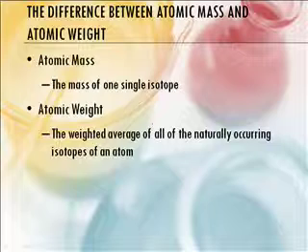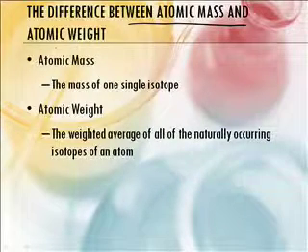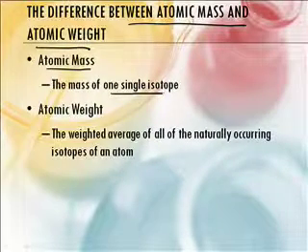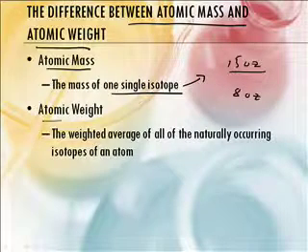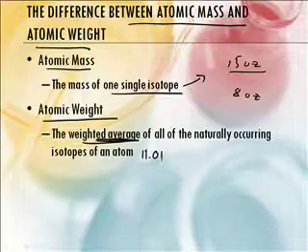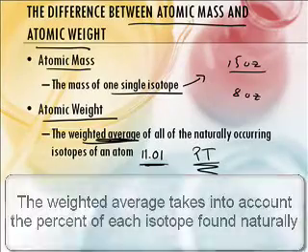Okay. Cool. So let's make sure we understand this piece. The difference between atomic mass and atomic weight. Atomic mass is the mass of 1 single isotope. So if we go back to our analogy, it weighs 15 ounces, the larger can of tomato sauce. Or it could weigh 8, right? But the average, or the atomic weight, is the weighted average. That was the 11 point. And that's the one that shows up on the periodic table. So when I look this up on the periodic table, that's the number that I see. It's the average of all the isotopes. That is correct.